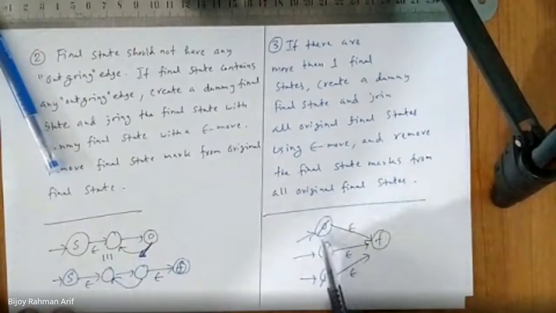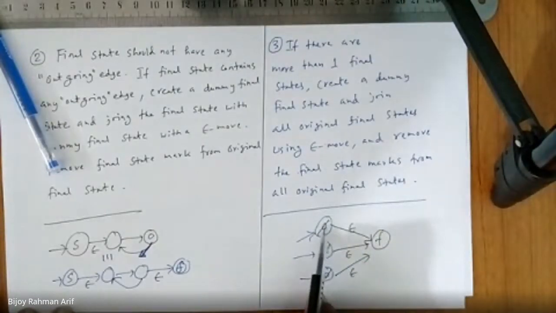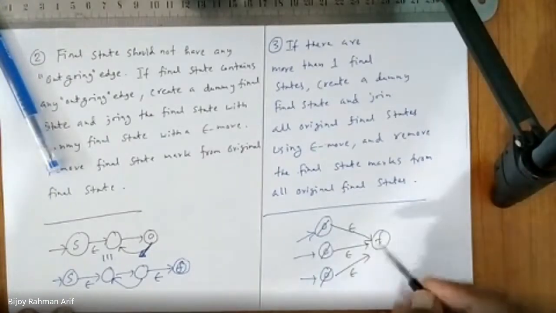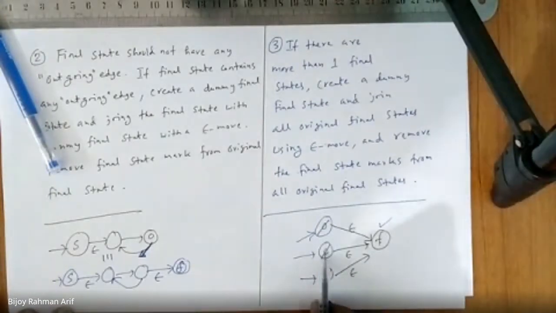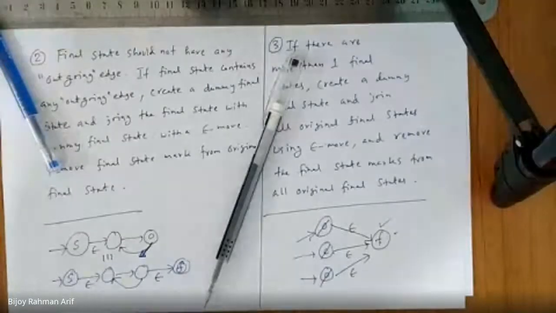If you go over here, listen carefully. If you go over here, it is the final state. Then if you remove its final state mark, you can still reach here without reading anything, and you can also reach here. So no problem. And it is the final state. If you can reach here without reading anything, so it is the final state. So there is no change in the finite automaton. Am I right?